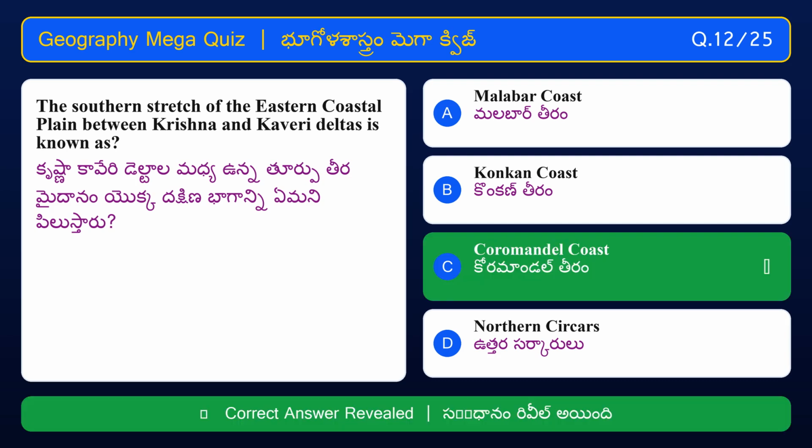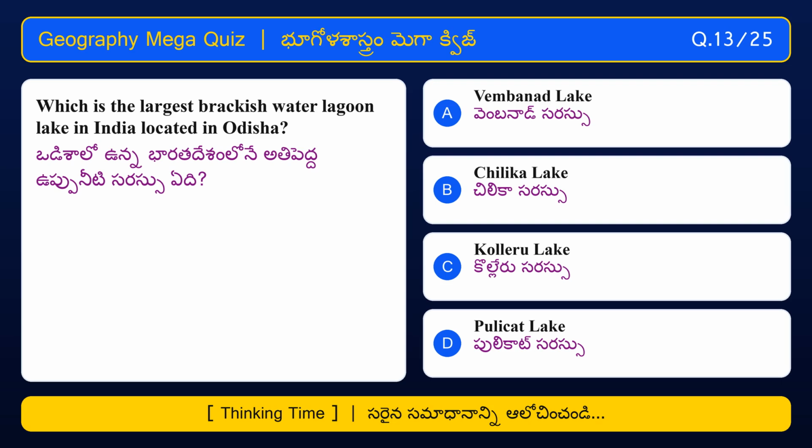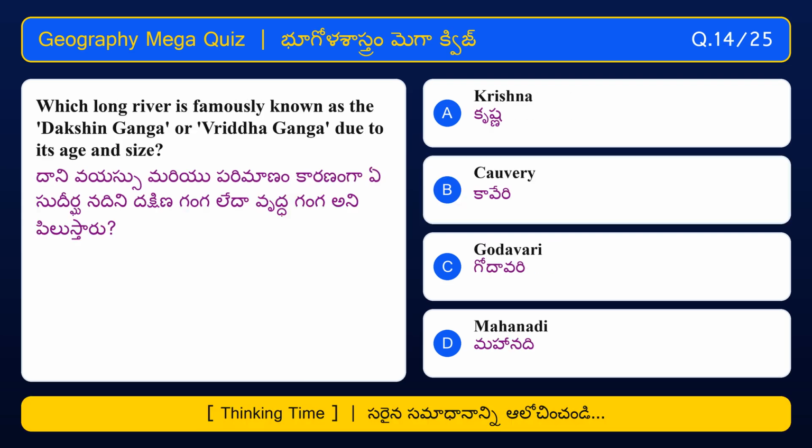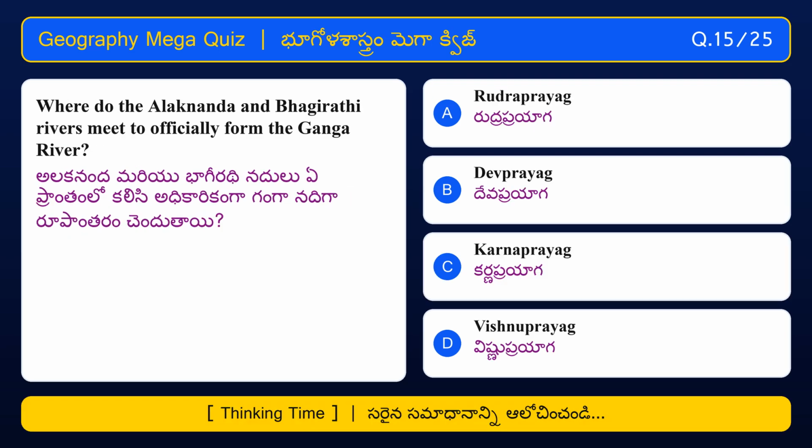Coromandel Coast. Which is the largest brackish water lagoon lake in India located in Odisha? Chilika Lake. Which long river is famously known as the Dakshin Ganga or Vridha Ganga due to its age and size? Godavari. Where do the Alaknanda and Bhagirathi rivers meet to officially form the Ganga River?